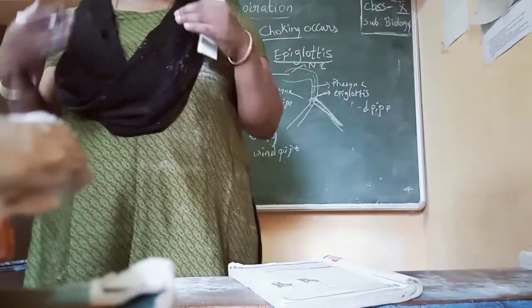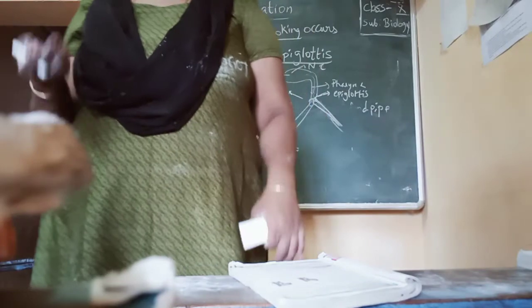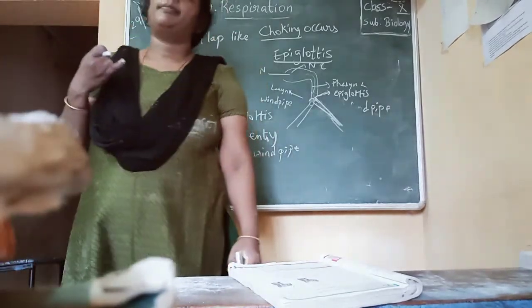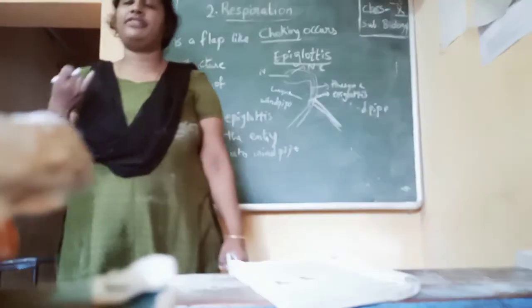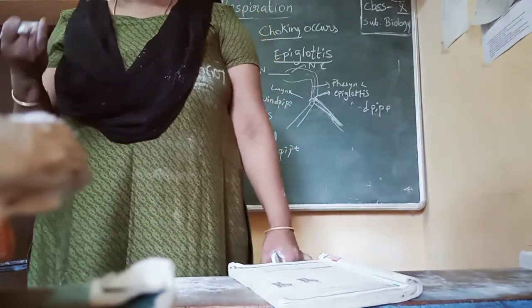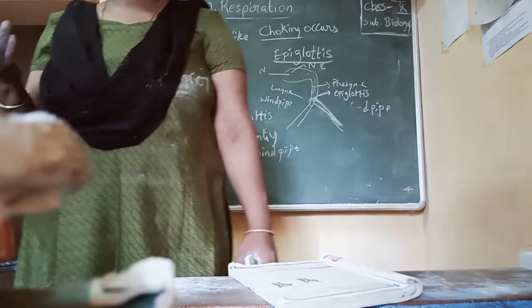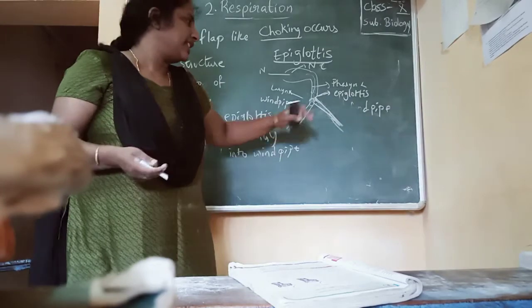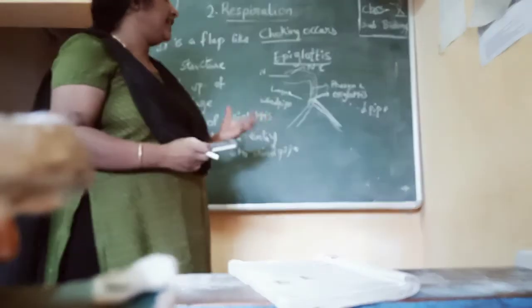He may get hiccups, and sometimes the person may die also. That is why the epiglottis is very important.